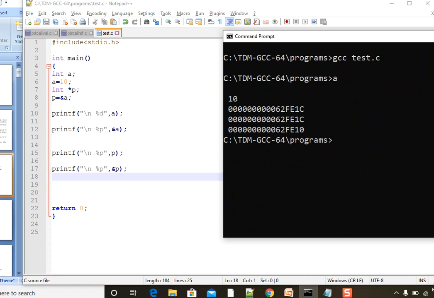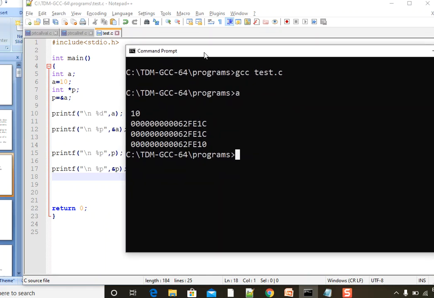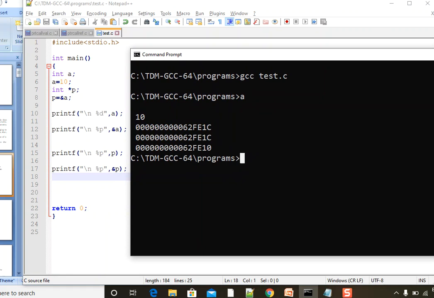Okay, see what is happening. What is the first output? A. What is A? 10. Again we go with ampersand A. The address of A is something like this, ending with FE1C. What is P now? In P, what are we storing? Yes, the address of A. What is the address of A? The same thing. Then we are printing the address of P, so the address of P is going to be different from this, right?